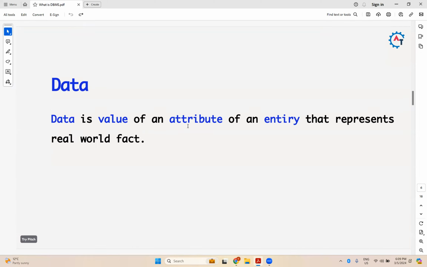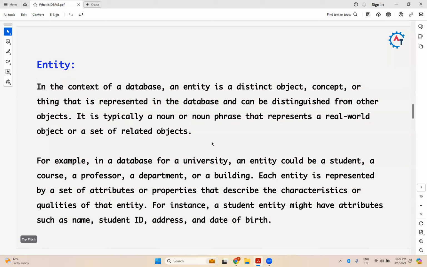Then what do you mean by entity? There is a typo. It is not entity, it is entity. So what do you mean by entity? In the context of a database, an entity is a distinct object, concept, or thing that is represented in the database and can be distinguished from other objects. It is typically a noun or noun phrase that represents a real world object or a set of related objects.